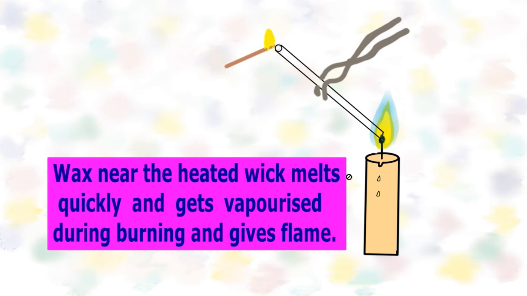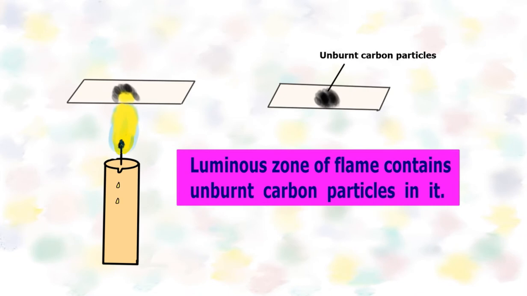Why is it so? Because unburnt wax vapors from the innermost zone of the flame have entered this glass tube. When these vapors reach this end and get ignited, they start burning with a flame. So this activity shows us that the innermost zone of the flame consists of unburnt wax particles.